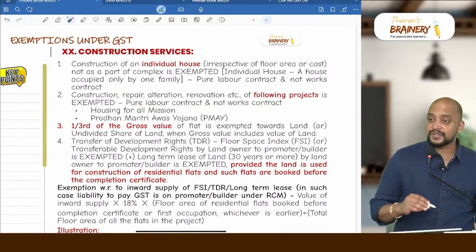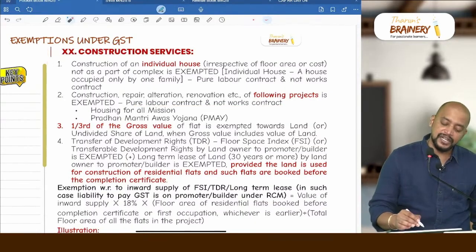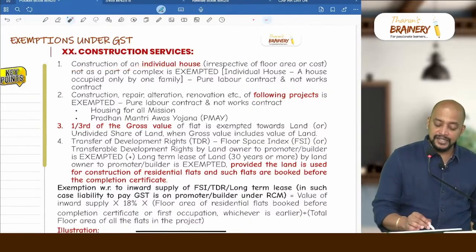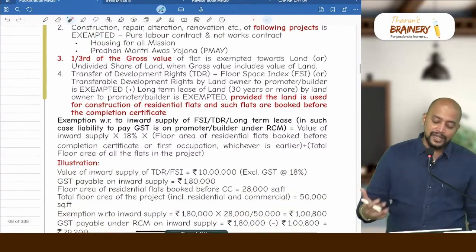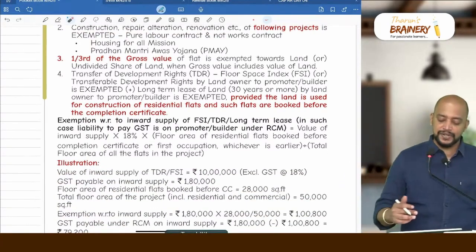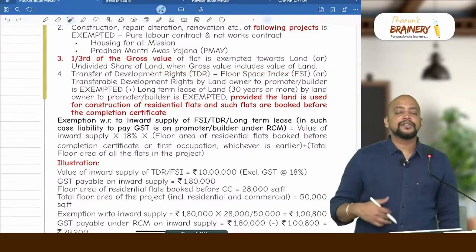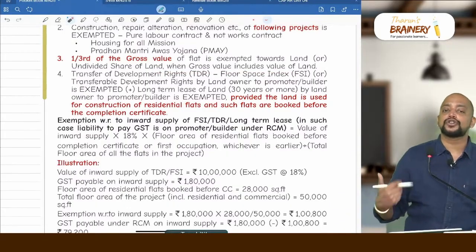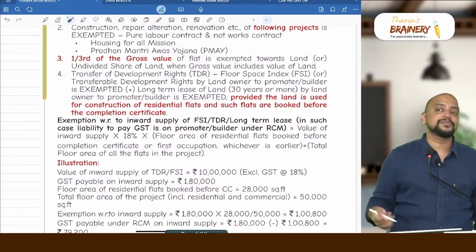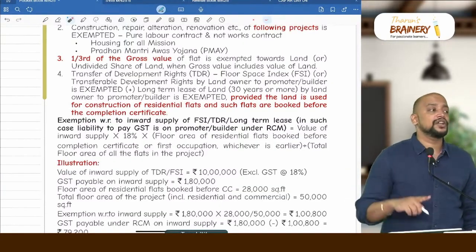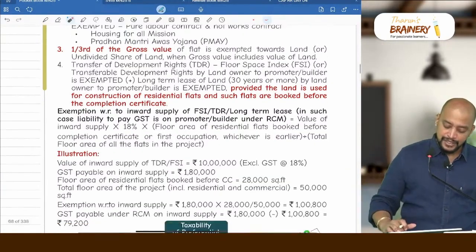What is the difference between the first point and the second point? In the first point, it is an individual house, and it is construction. But in the second point, it is a project, and it is either construction or repairs. And then the third point: 1/3 of the gross value of a flat is exempted towards land or undivided share of land. Whenever you buy a flat, along with it you also need to pay for the undivided share of land. But land is excluded from supply. For that reason, from the gross value of the flat, 1/3 will be reduced.